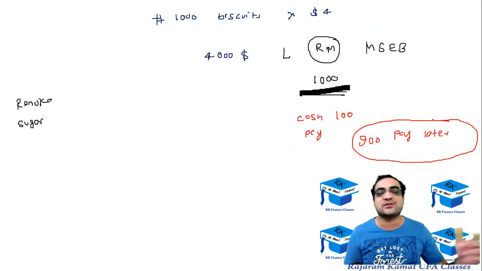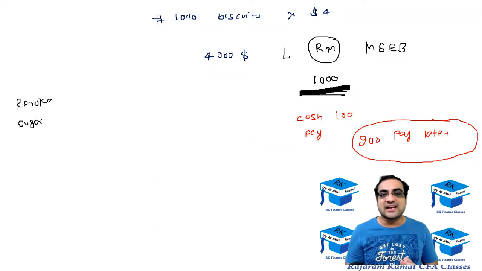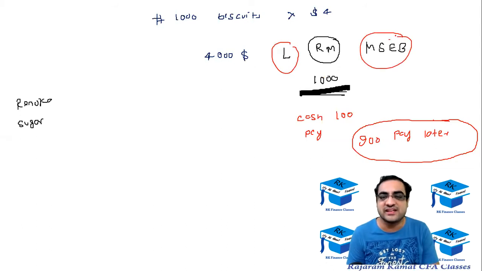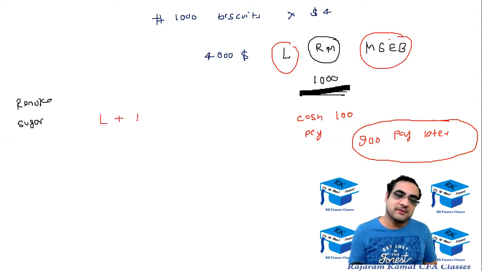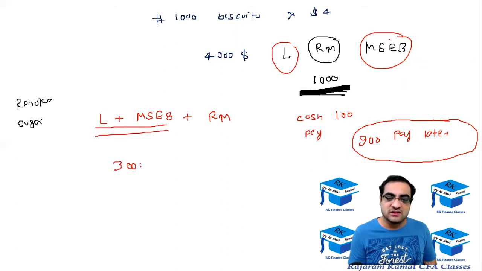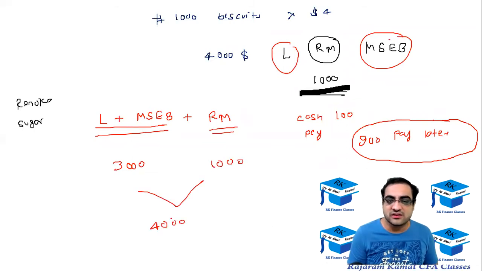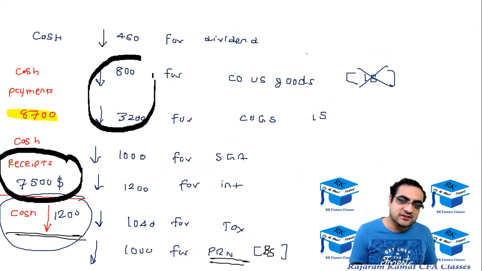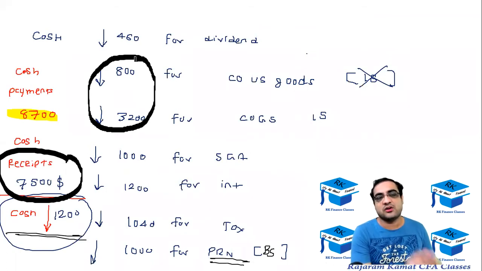Let's see इससे cash flow statement पे क्या effect होता है. So in the cash flow statement, the cash payment is now going to be reduced. पहले वाला जो अपना total cash payment था वो कितना था? ये 1000 छोड़ के ये labor और MSCB में कोई फर्क नहीं है. तो labor plus MSCB plus raw material supplier together was 4,000. तो labor plus MSCB was 3,000 and raw material के लिए it was 1,000. So together it was 4,000. Okay, this was the situation earlier. I'll show it to you. This 800 and this 3,200, this was coming to 4,000. और ये 4,000 का दूसरा breakup था.